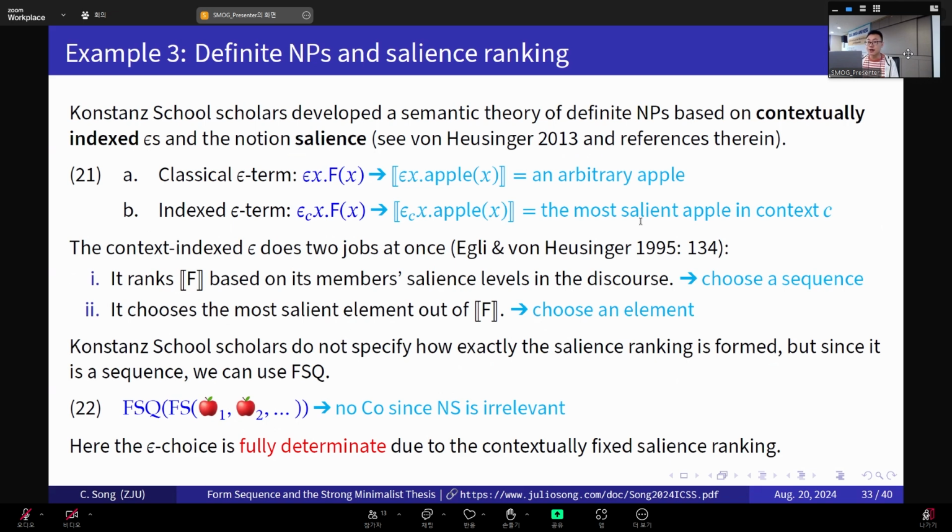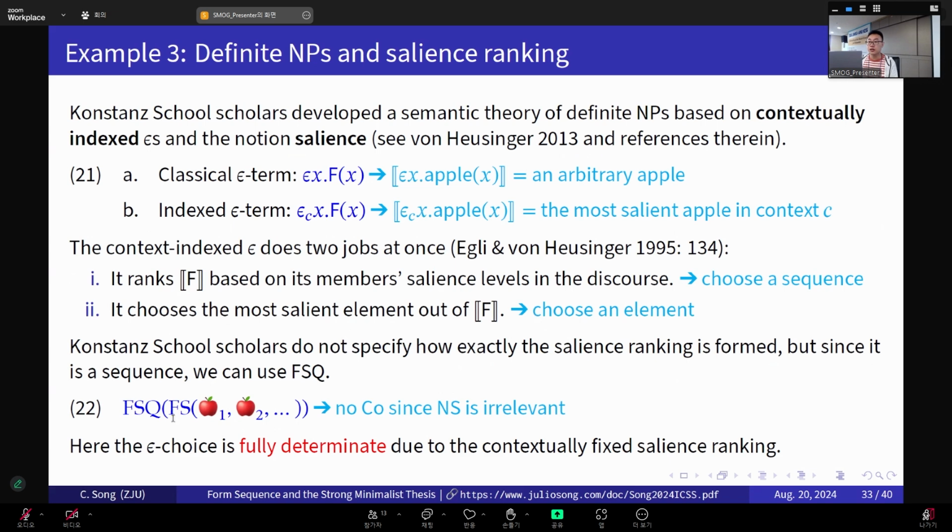What's interesting about this theory is that this context indexed epsilon operator actually does two jobs at once. First, it ranks a set based on its members' salience levels in discourse, and second, it chooses the most salient element out of that set. I respectively call these two aspects choose a sequence and choose an element. The scholars don't really specify how exactly the sequence ranking is formed, but since it's a sequence, we can use form sequence. But we should bear in mind that here everything happens just in a discourse. There's no narrow syntax involved at all, nor is there any conjunction.